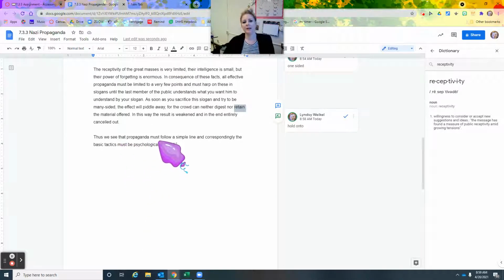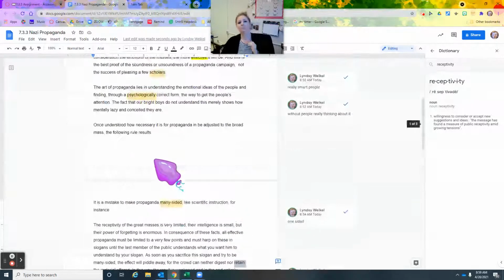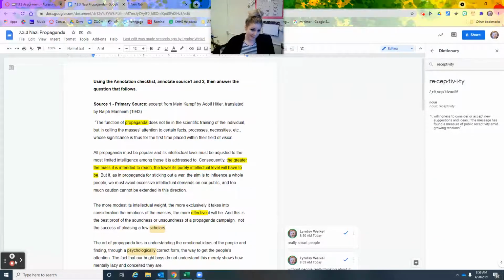Thus, we see that propaganda must follow a simple line, and correspondingly, the basic tactics must be psychologically sound. So we see that propaganda has to be simple. It has to have basic tactics so that people will internalize it, so that they will think about it without thinking about it. Okay? All right. So that's pretty deep in understanding.